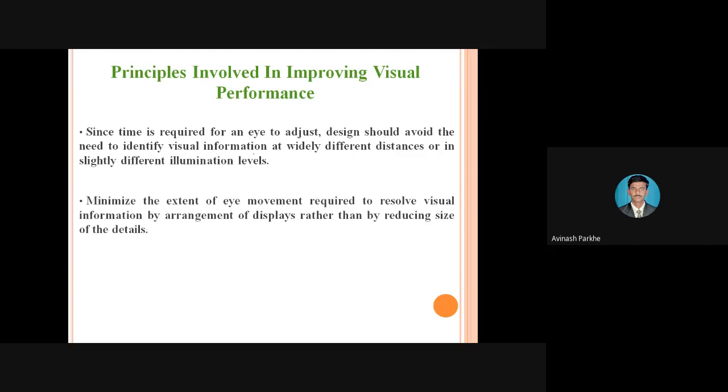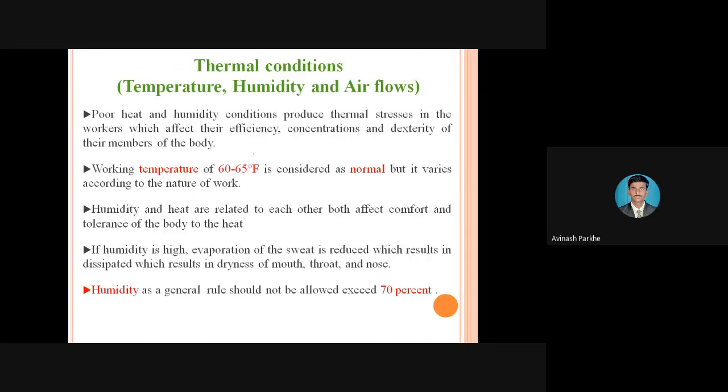So if we apply these two principles, there may be a possibility to improve your visual performance. So these are the two principles. The next important factor is the thermal condition. In the thermal conditions, three factors are to be considered: temperature, humidity, and airflow.